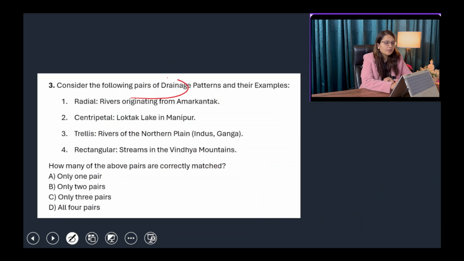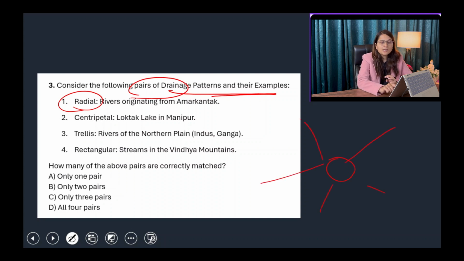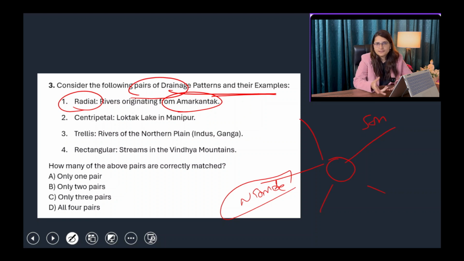Next: consider the following pairs of drainage patterns and their examples. Drainage patterns, basically like the radial pattern. Radial pattern is basically where multiple rivers are originating from a single source, like the Amarkantak Plateau. From here, the Son River is originating, from here the Narmada River is originating, and the Tapi River as well. So these rivers are basically originating from Amarkantak, and that is why it shows a radial type of pattern.